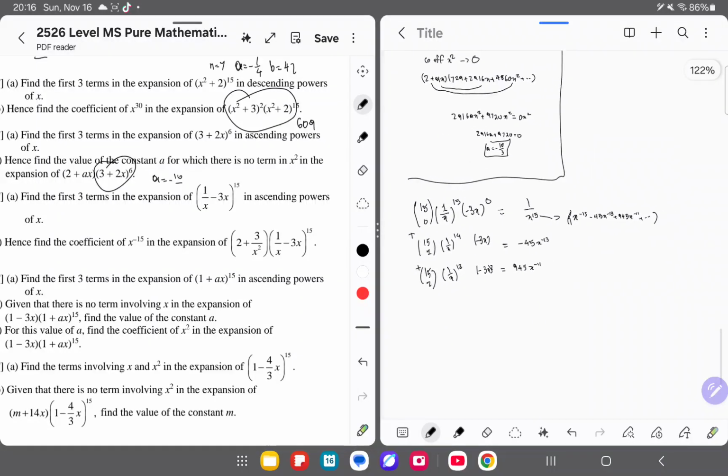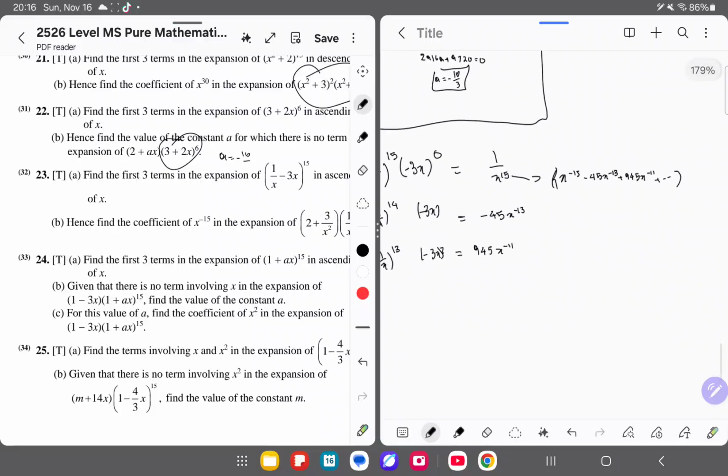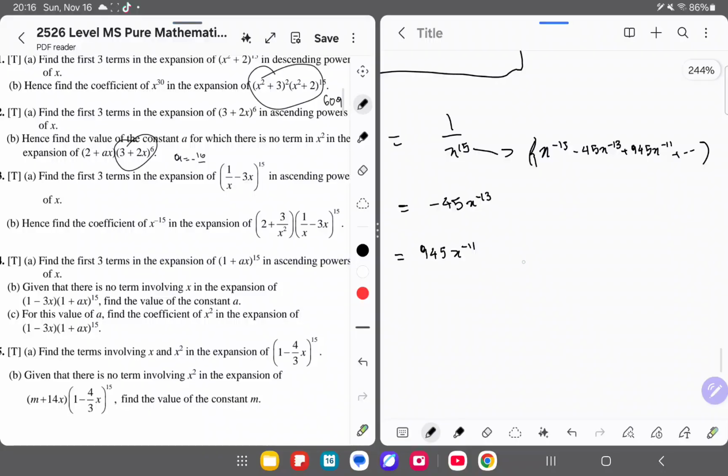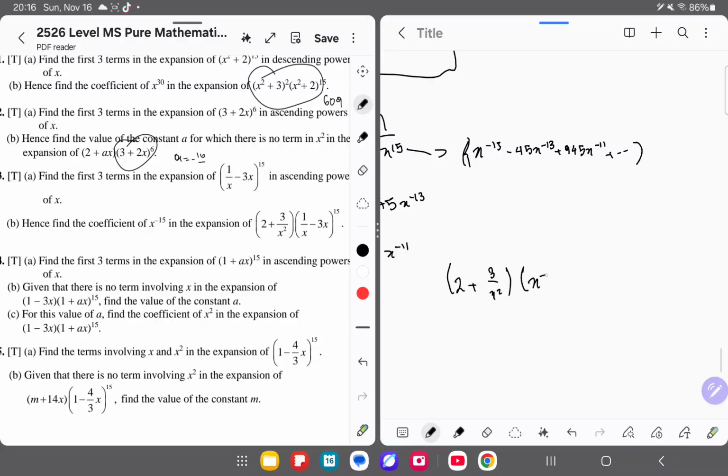Okay, so we completed part A, and now they want part B. Hence find the coefficient of x power minus 15. Now we have another expansion, which is simple here. It's not even an expansion, it's already fully expanded as is.